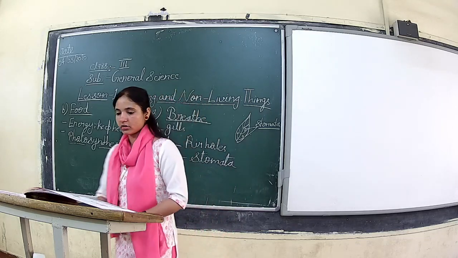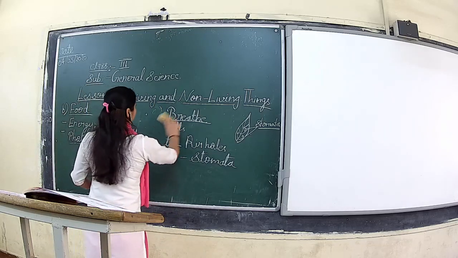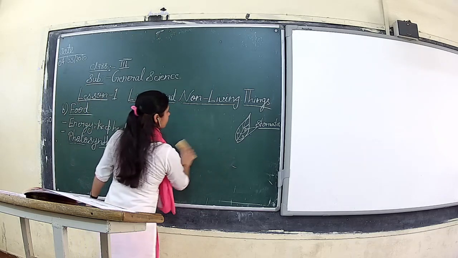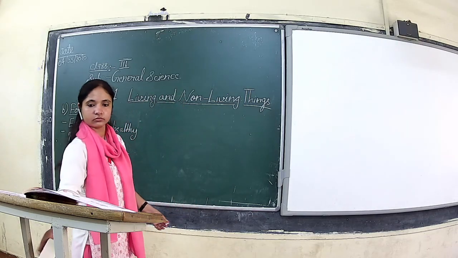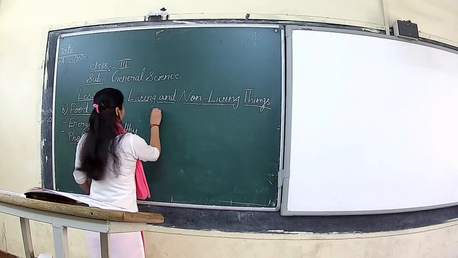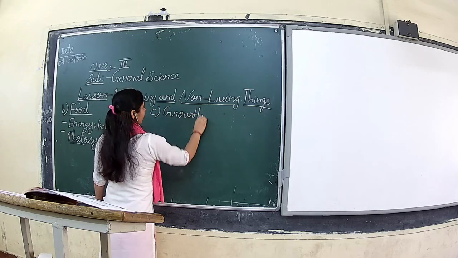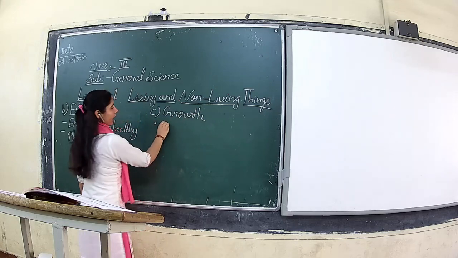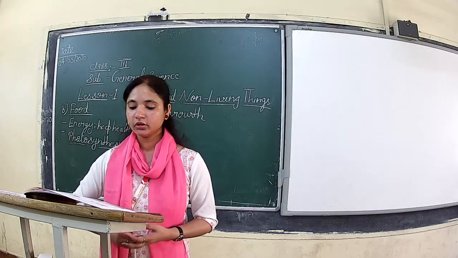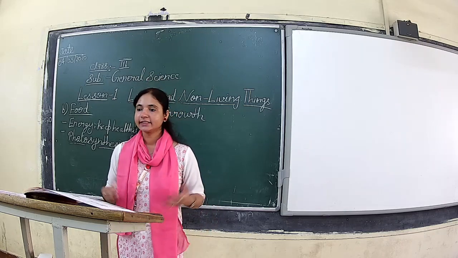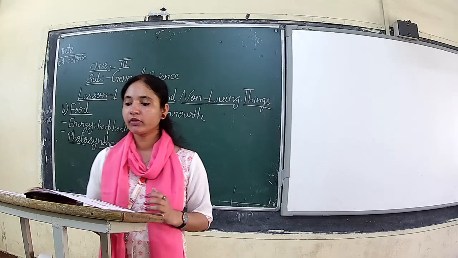Now the next topic is growth. Now the third characteristic is growth. We know that living things have growth. All living things grow day by day. Plants, animals, and human beings grow with time.